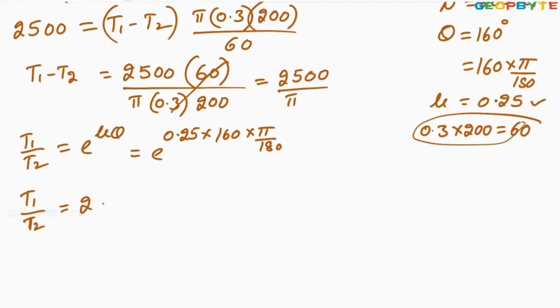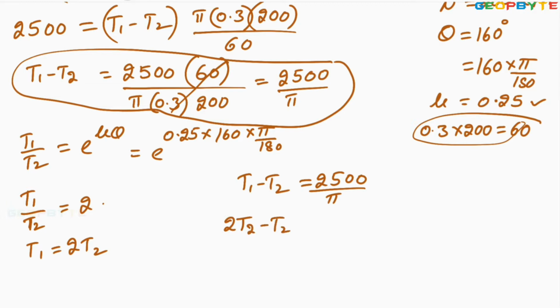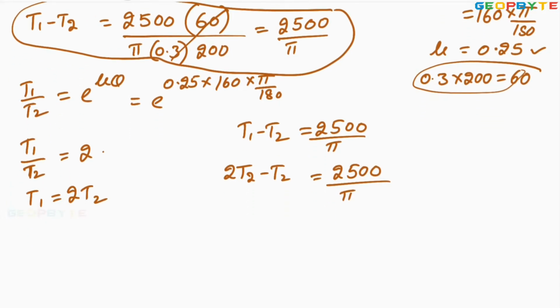Now look at the value. From this, T1 minus T2 equal to 2500 by pi, whereas T1 equal to 2T2. So 2T2 minus T2 is equal to 2500 divided by pi. 2T2 minus T2 is T2 only.